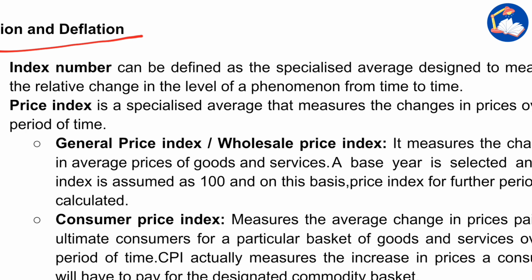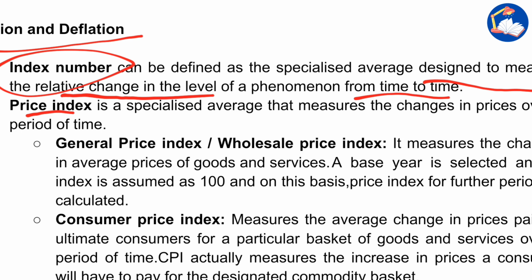So the first one is, what is index number? Index number can be defined as a specialized average designed to measure the relative change in the level of phenomena from time to time. It is basically a reference line, a reference number. So what is price index? Price index is a specialized average that measures the changes in prices over a period of time.